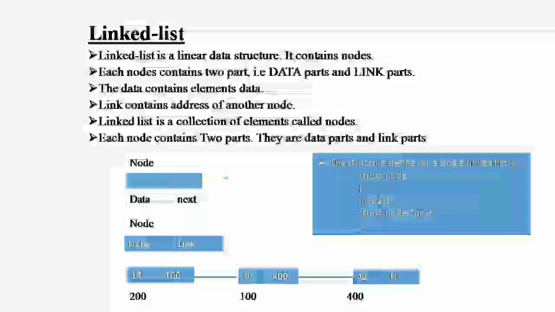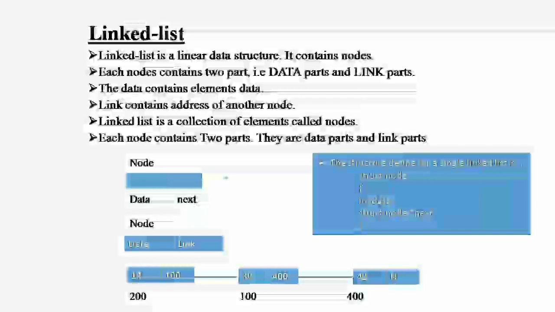Then go to the third diagram. For the node numbered 200, the data is 14 and the link is 100. The 100 is the address of the next node, where the data is 30. 400 is the next connection. The 400 node has the data 42, and the right side is the next. This is the structure defined for a single linked list.